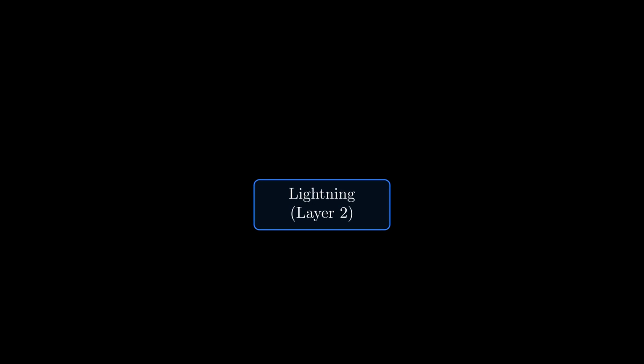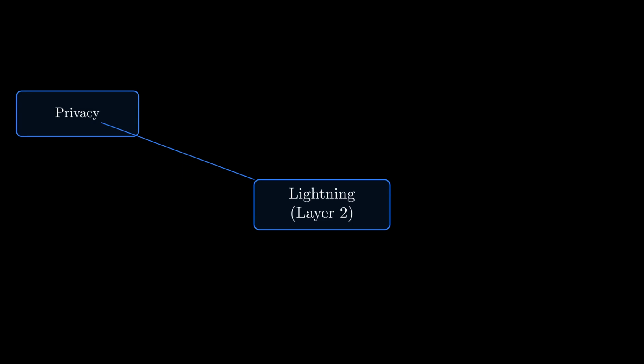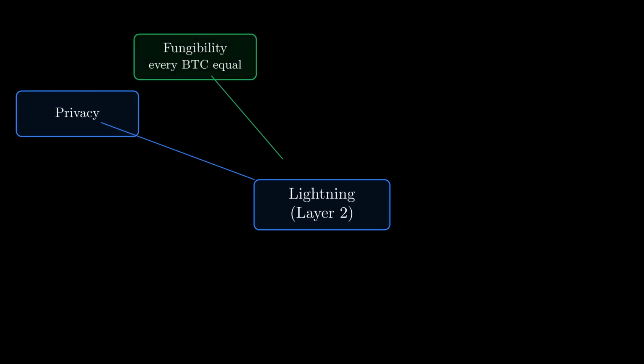Lightning is a second-layer routing technology, running atop any blockchain that supports multisig, timelocks, and simple contracts. Layered on Bitcoin, the privacy architecture cascades. Harder surveillance means fungibility. Every Bitcoin stays equal to every other, non-tainted by its history.